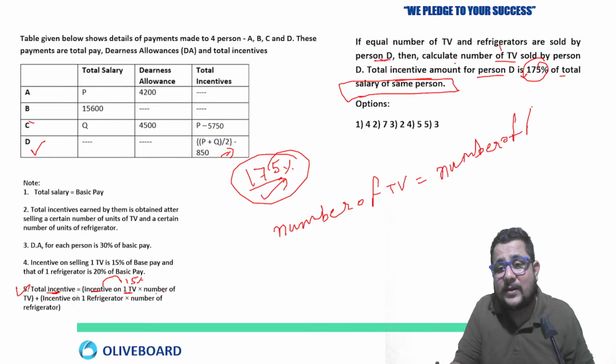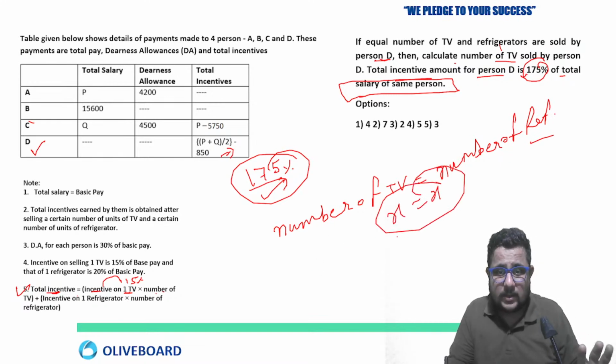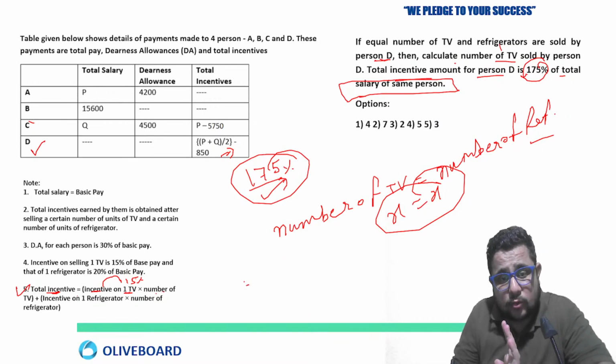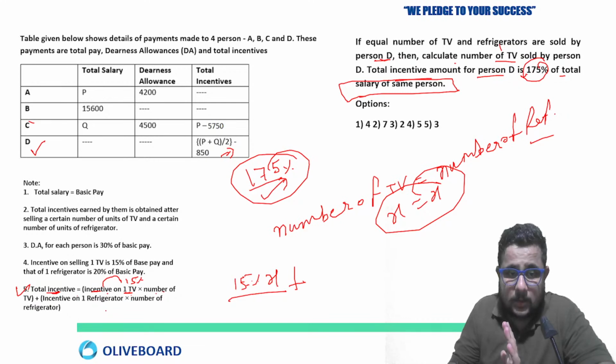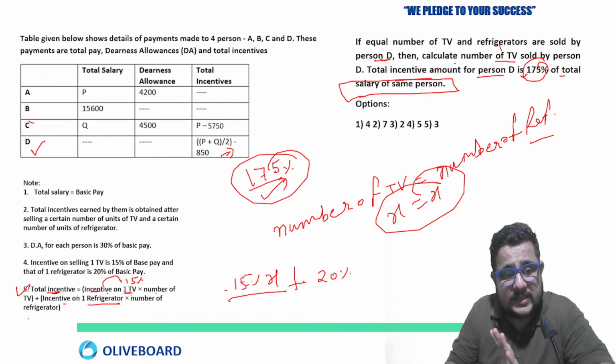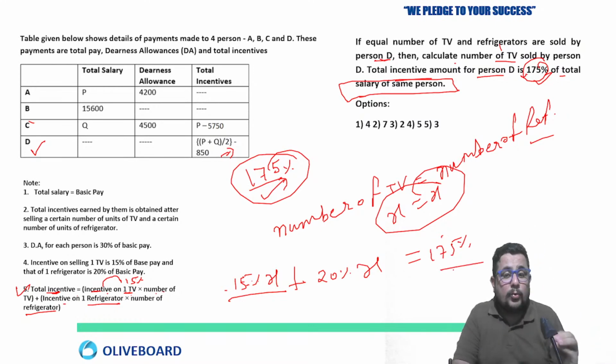The number of refrigerators and TVs is the same, which is X. You can imagine that is X. So the incentive on one TV is 15% multiplied by the number of TVs, so 15% X, plus the incentive on one refrigerator, that is 20%, multiplied by X, which is the number of refrigerators, and this is equal to 175%, directly given. The total incentive is given in percentage, so no need to take any value in terms of rupees.